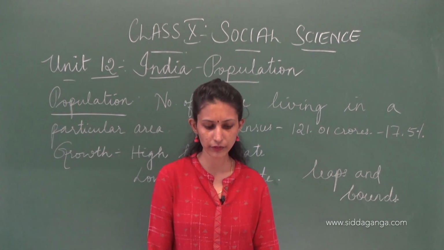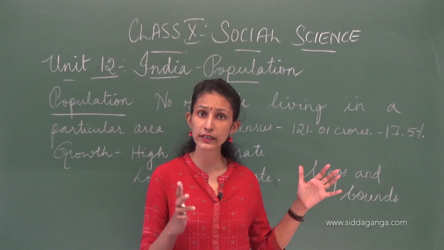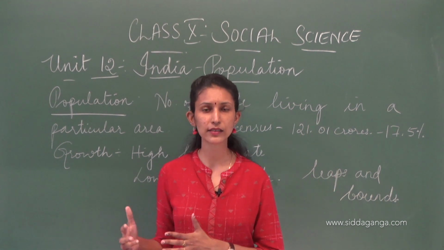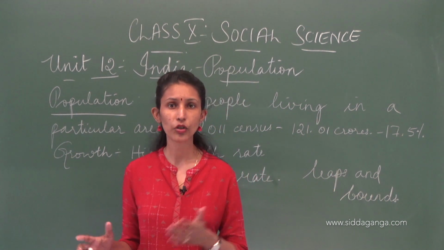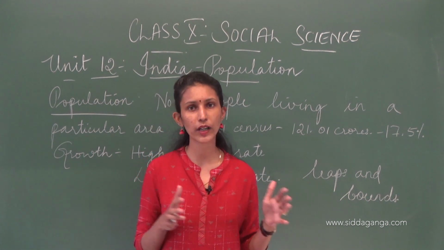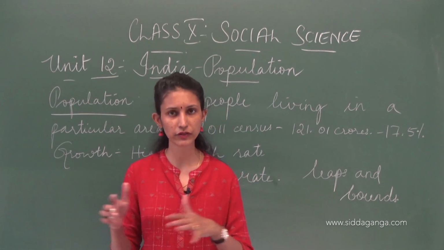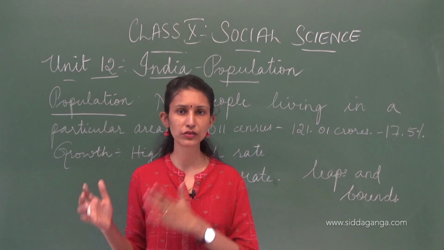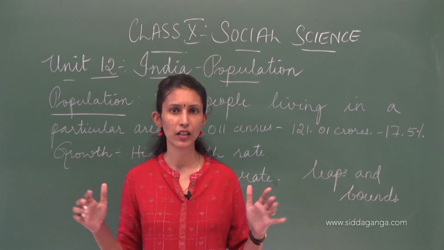See, it should not always be that only young people are too many and the elder ones are very few. No, there should always be a balance in the population. When will there be balance in the population? When you do proper family planning. Marriage at the right age, okay, children at the right age will balance everything.